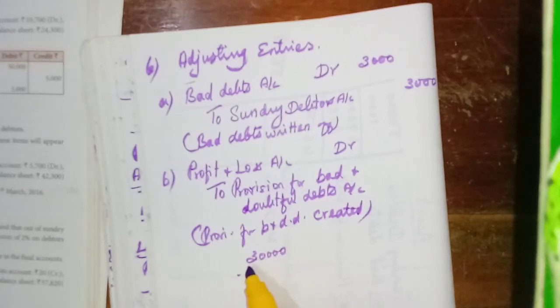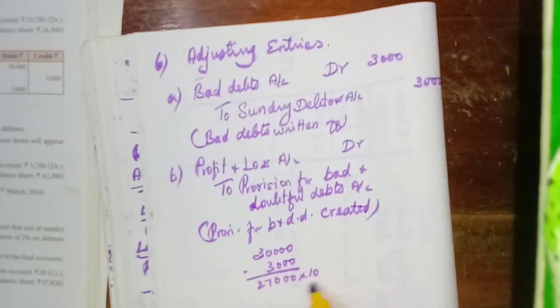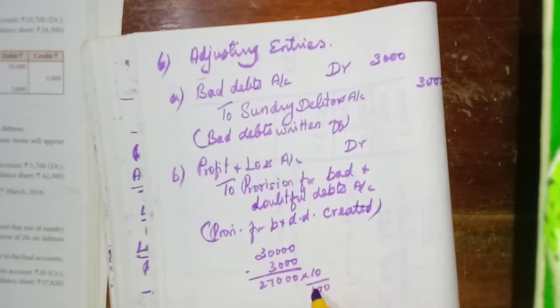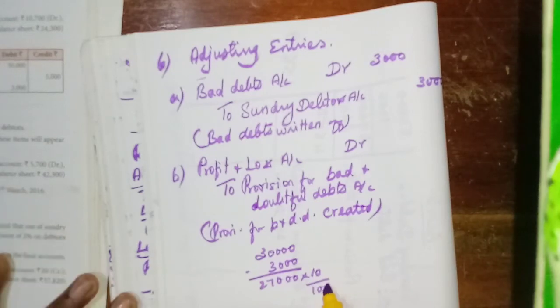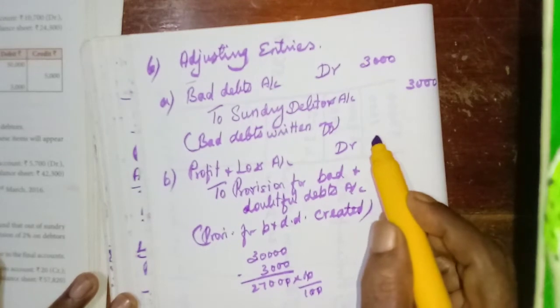Now we need to reduce the adjustment, further bad debts, 3,000. So we will get 27,000. From this amount only we need to calculate 10%. That one is 2,700.